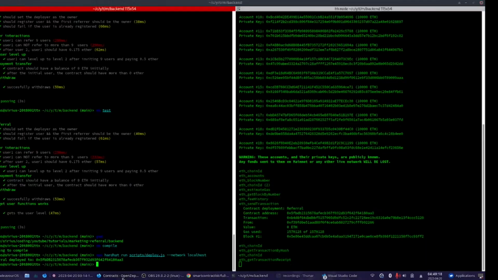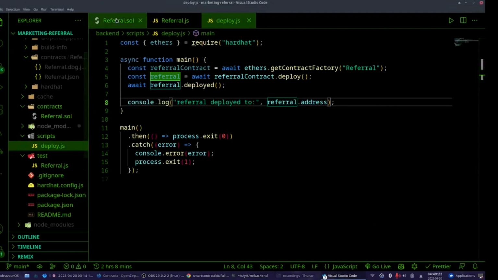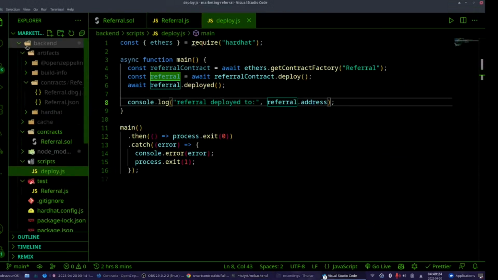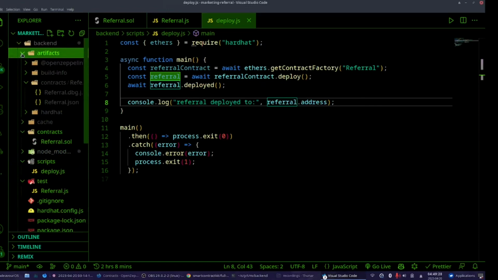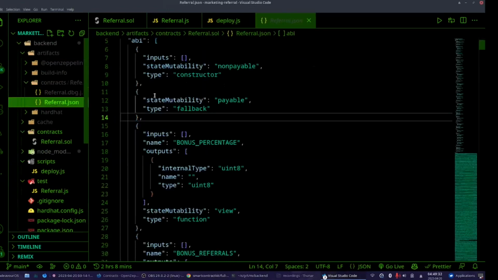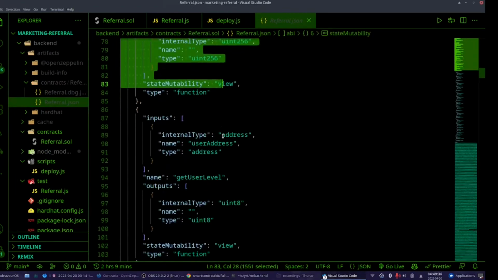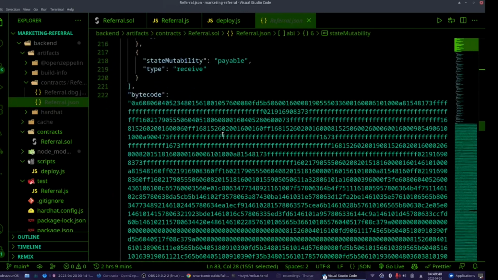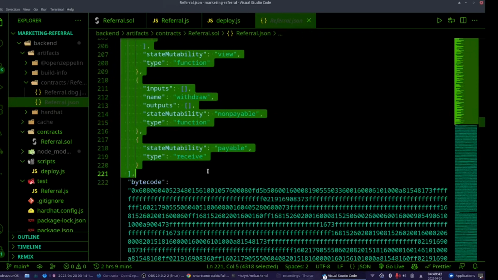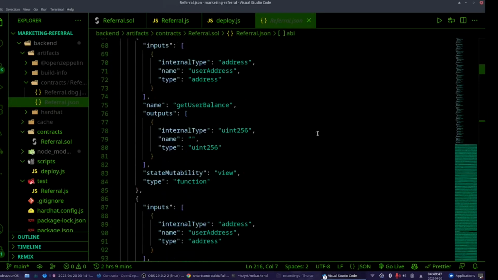So I will go to my artifacts folder that's created with compile. I will find the contracts, and I will get the referral JSON, and I will need to copy paste this ABI because I will need it. This is how I will interact with the smart contract.